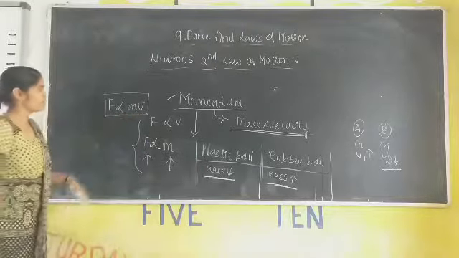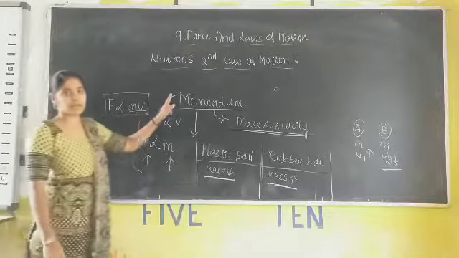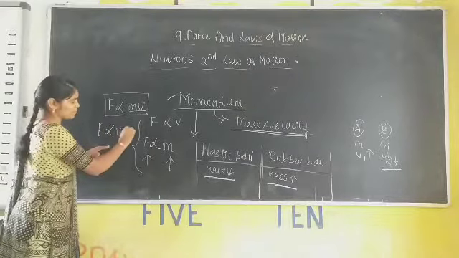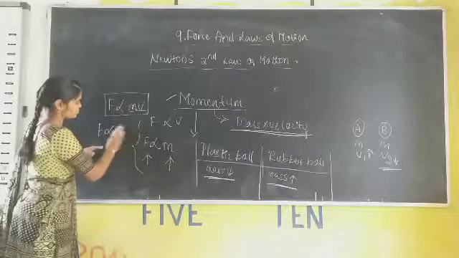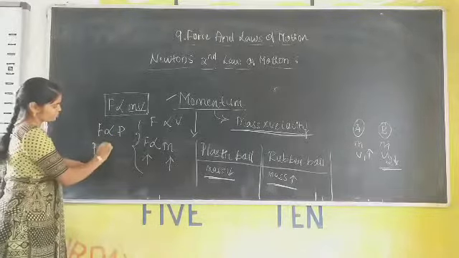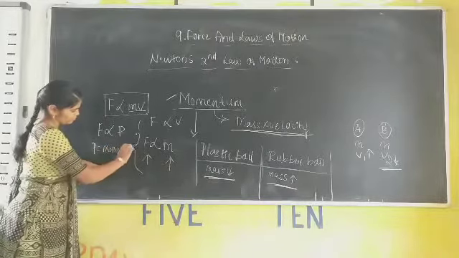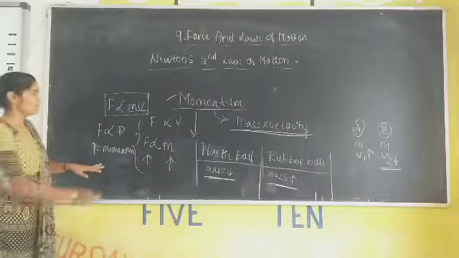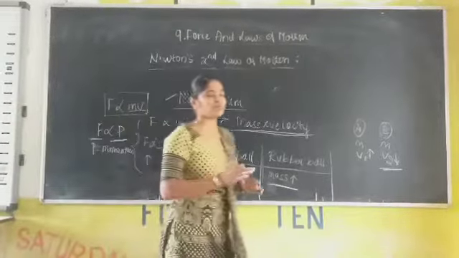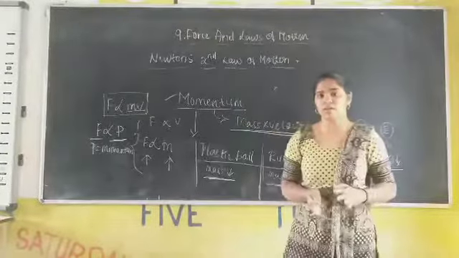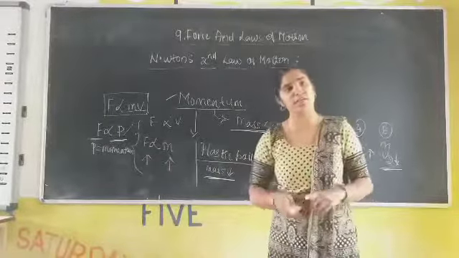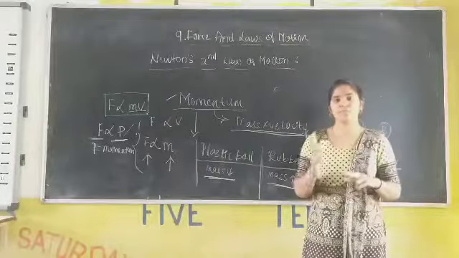So the product of mass and velocity is nothing but the momentum. Force is directly proportional to momentum. When the momentum is more, then the force will be more. If the momentum of the object is less, then the force will be less. So this momentum is mainly dependent upon the mass and velocity of the object. It is nothing but the product of mass and velocity.